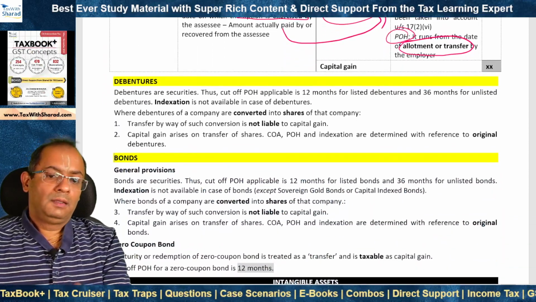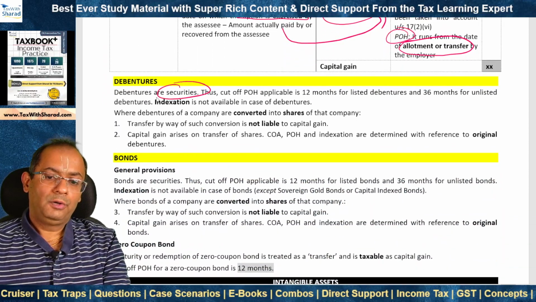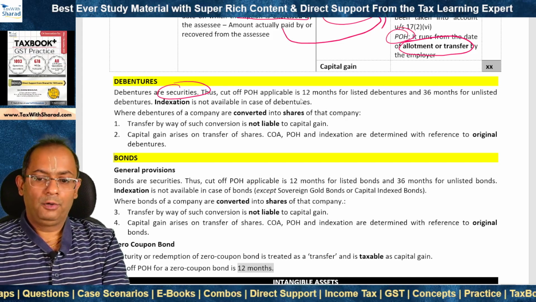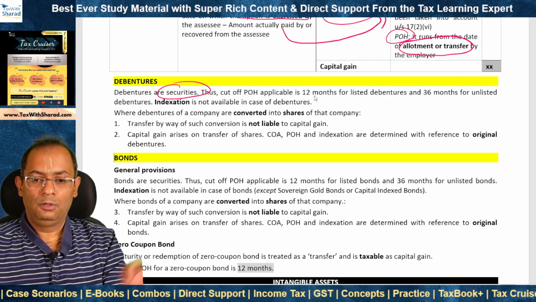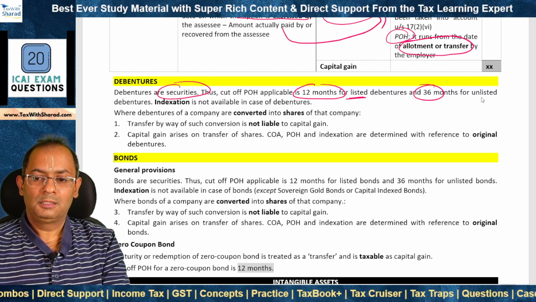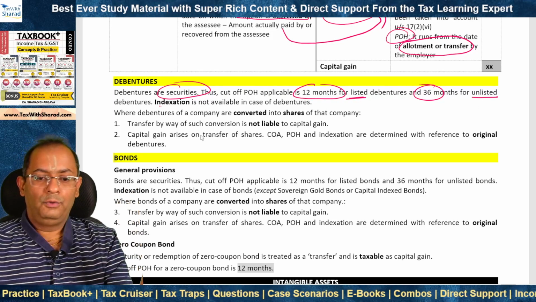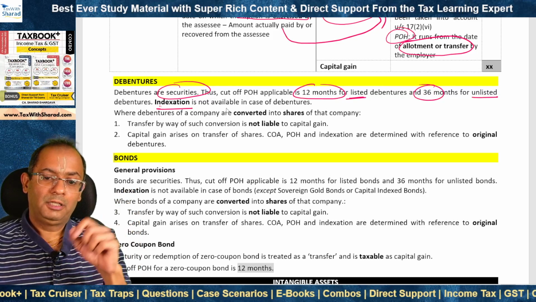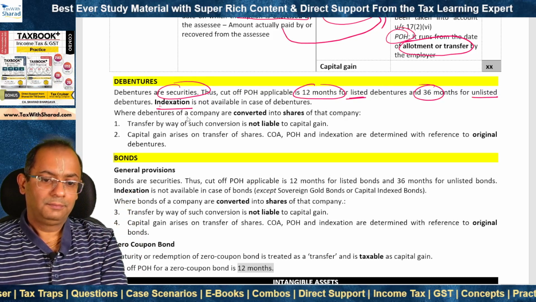Debentures. So as we know, debentures are securities. So what is the cutoff period of holding for determining short-term or long-term capital gain? It is 12 months for listed debentures and 36 months for unlisted debentures. We also noted some time back that indexation is not available in the case of debentures.